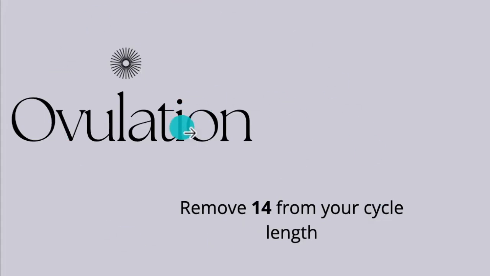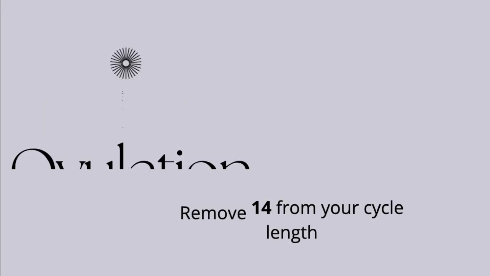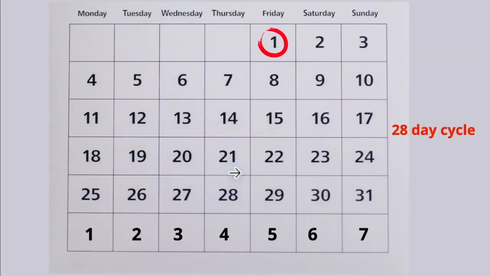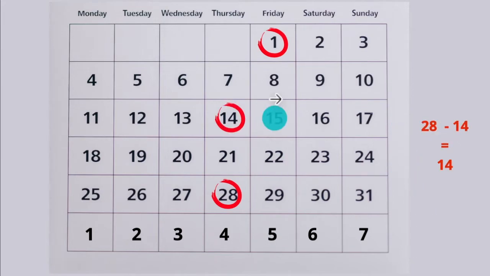So like I said, for ovulation, you calculate your cycle length, then you remove 14 from it, and that will tell you when you're ovulating. So we already looked at how to calculate the cycle length, and we spoke about how to calculate menstruation. This is what we're focusing on now, how to know when you're ovulating. So let's start with our 28-day cycle, which is the average. Most women have a 28-day cycle. So how do we find out when this person is ovulating? You say 28 minus 14. So if you say 28 minus 14, you count forward. So on day 14 of this cycle, that is when the egg is going to be released.